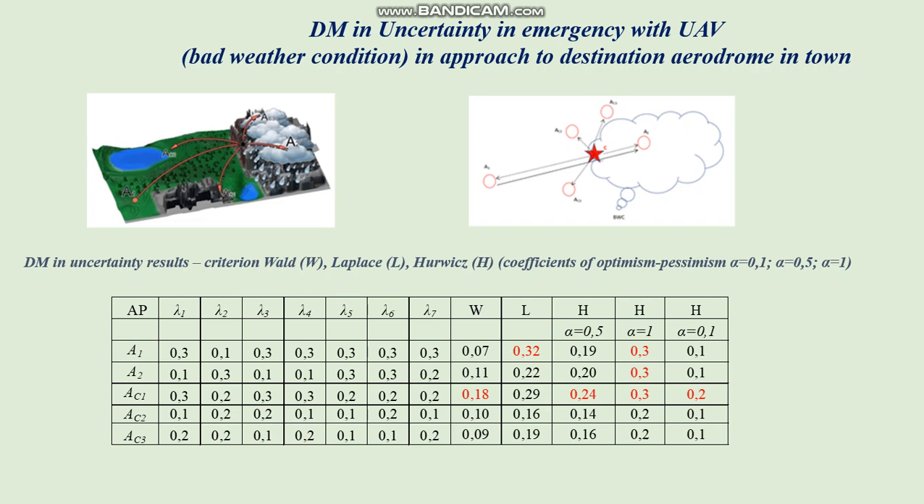Emergencies may occur when flying both in manual and autonomous control. For operations carried out manually, the human factor plays an important role. There are presented some results of calculation by Wald, Hurwitz and Laplace methods. You can see optimal places highlighted in red color.